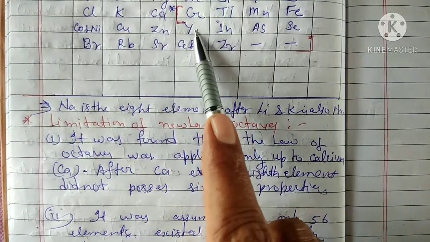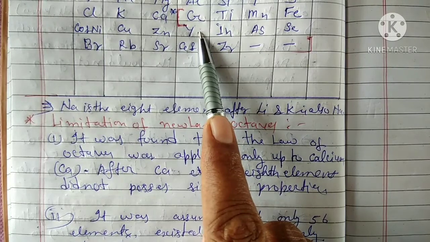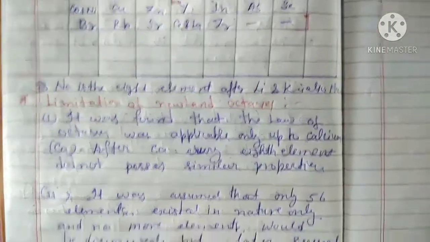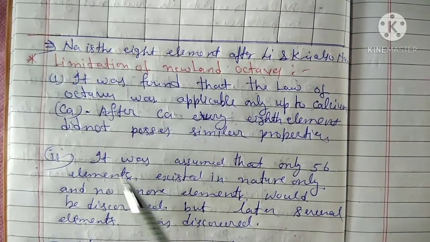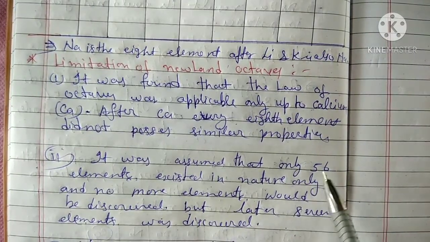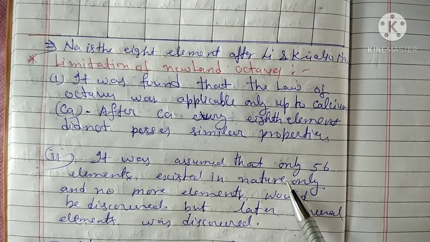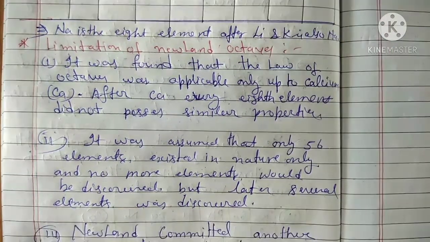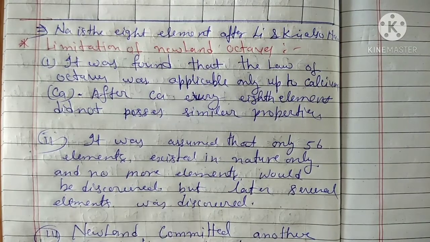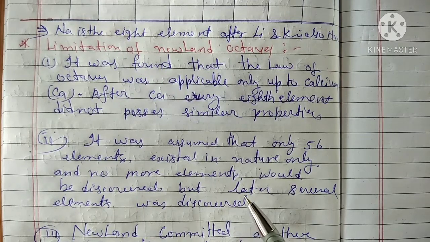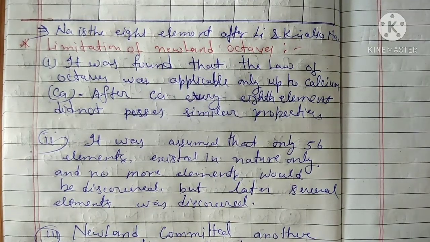So chromium and yttrium do not have the same properties. So it failed. And the second drawback: it was assumed that only 56 elements exist in nature, according to Newlands, and no more elements would be discovered. But later, several elements were discovered. So Newlands' octaves failed.